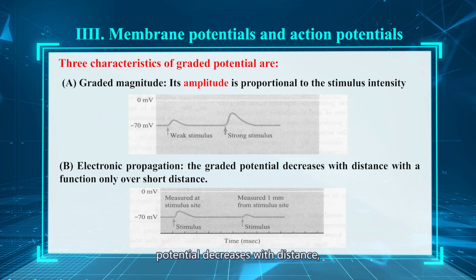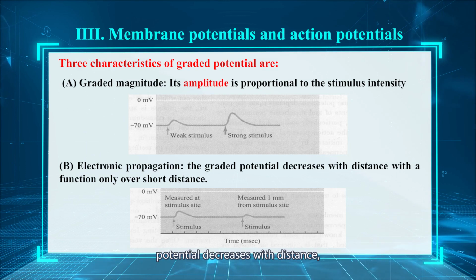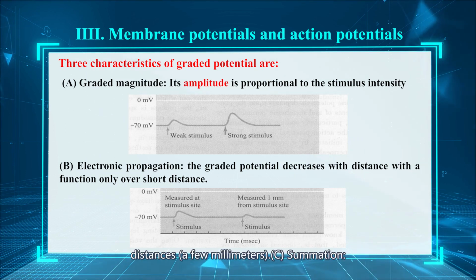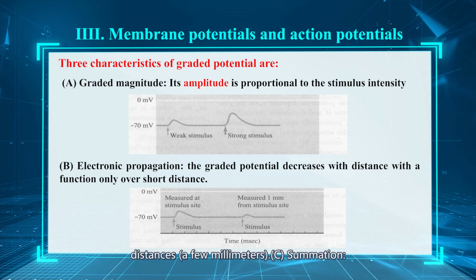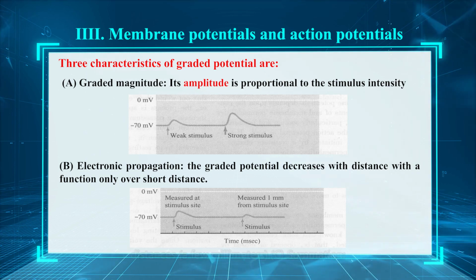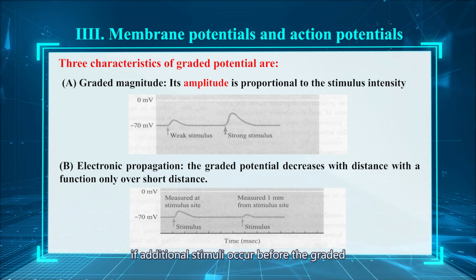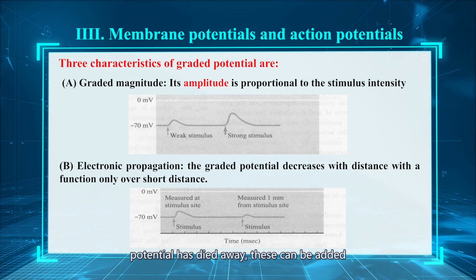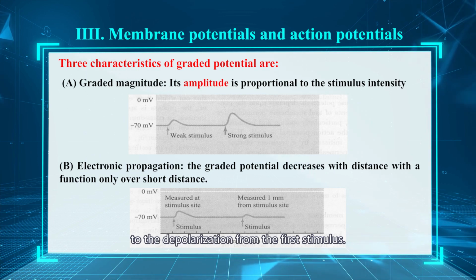The graded potential decreases with distance and functions as a signal only over a very short distance, a few millimeters. Summation. If additional stimuli occur before the graded potential has died away, this can be added to the depolarization from the first stimulus.